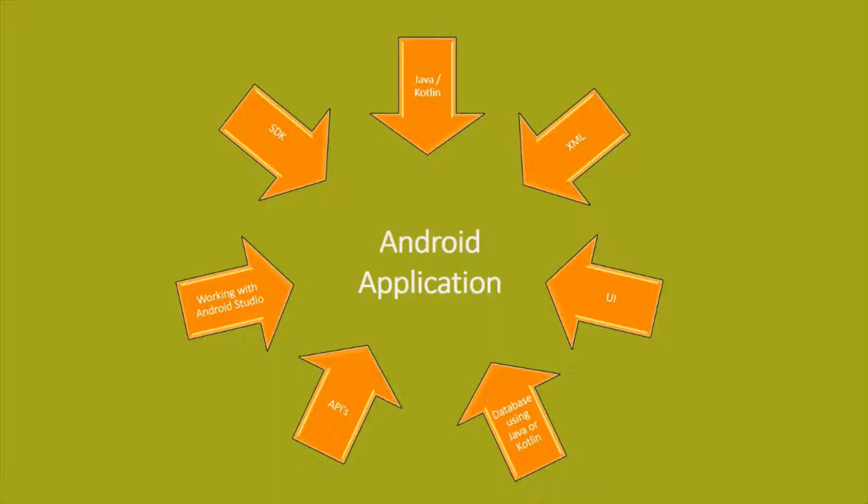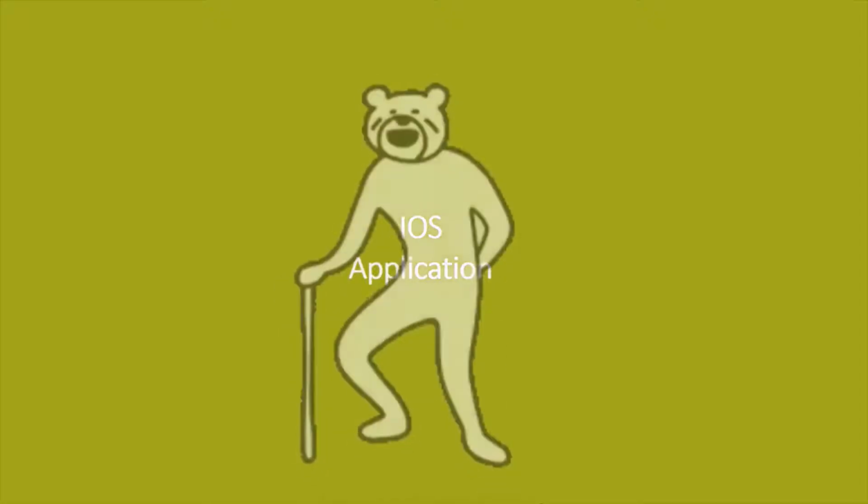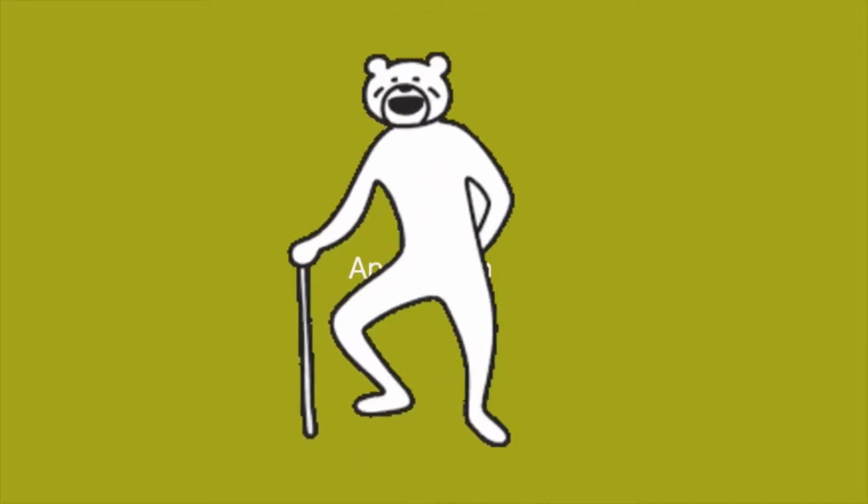And not only these, if you want your application to be used by even iPhone users, then you should develop an iOS application too using Swift programming language. And learning all of these, you will definitely become a very, very, very old person.